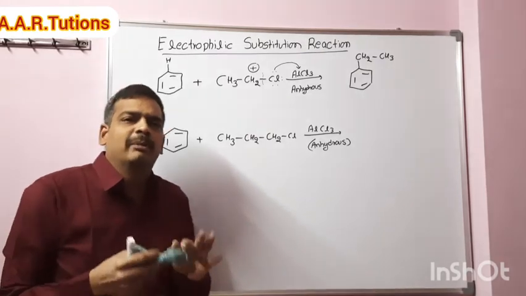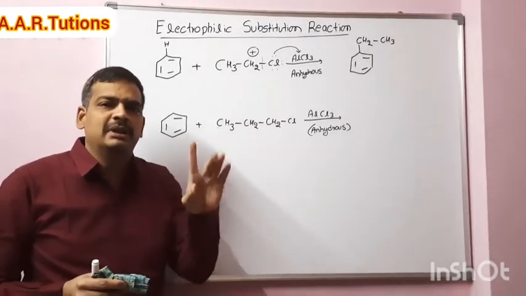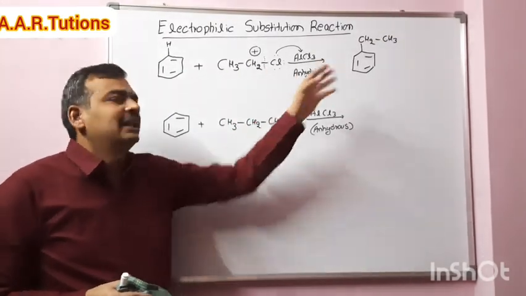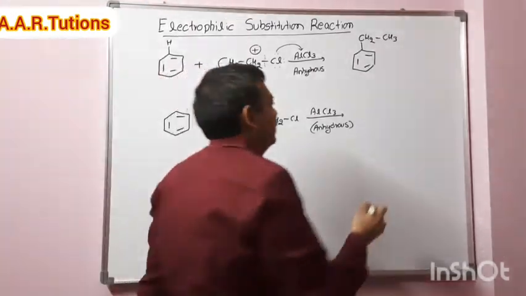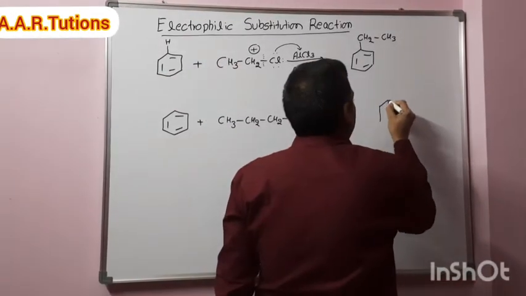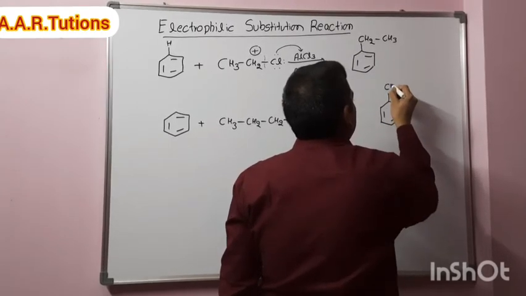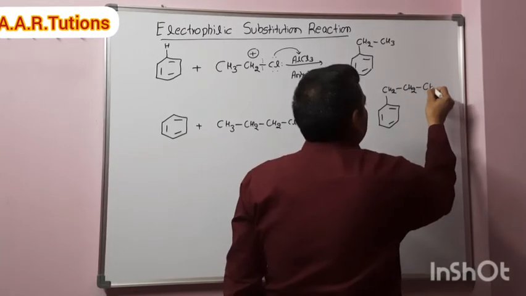Now just remember, when benzene reacts with methyl chloride, we get methyl benzene, toluene. When benzene reacts with ethyl chloride, we get ethyl benzene. Similarly, we might think the expected product is CH2CH2CH3 attached to benzene.